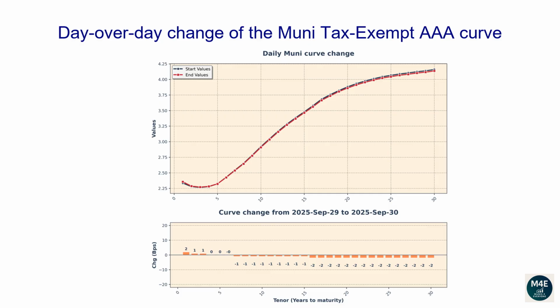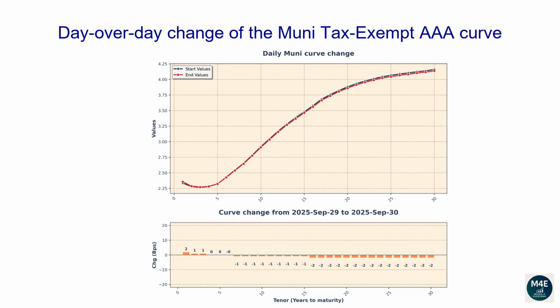Let's now go over how the Muni AAA tax-exempt curve has changed since the prior business date. The graph displayed on the top-hand side shows the most recent curve versus the prior day curve. The bar plot on the bottom-hand side shows instead the difference between the two curves in basis points. The 1-year tenor changed -1 basis points. The 2-year tenor changed -1 basis points. The 5-year tenor changed 0 basis points.